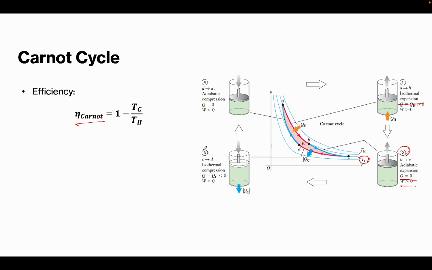Now, the third process from C to D is an isothermal compression at low temperature. So, ang mahitabo na diri is that the heat is released to the cold reservoir. And then, the gas is now compressed and the temperature remains constant. In this process, the change in internal energy is equal to 0. So, heat is equal to the negative of work, or work is less than 0, which is negative. Okay, so that is the third process.